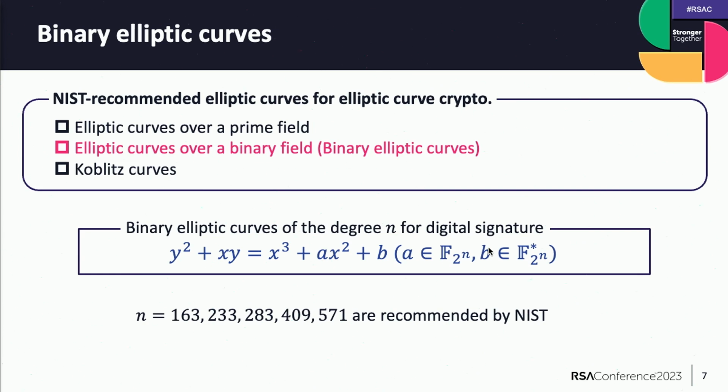The ECDLP can be defined over arbitrary elliptic curves. However, several specific elliptic curves are used for cryptography. There are three elliptic curves for elliptic curve cryptography recommended by NIST. Our study focuses on binary elliptic curves, and a binary elliptic curve of degree n is formulated by this, and these degrees are recommended by NIST.